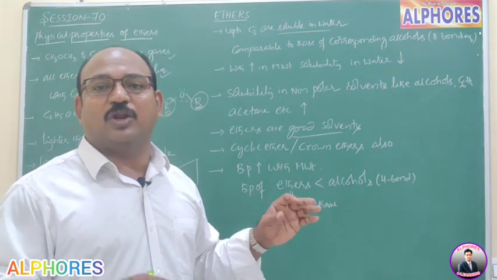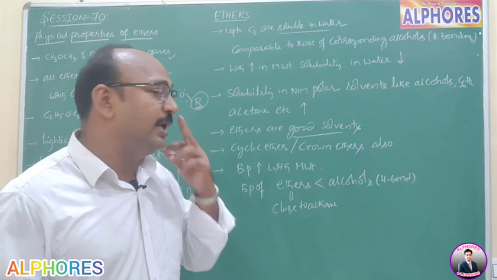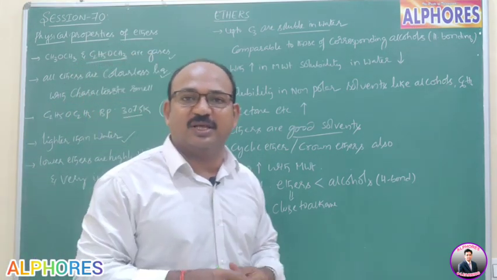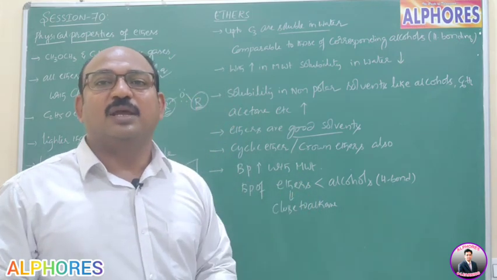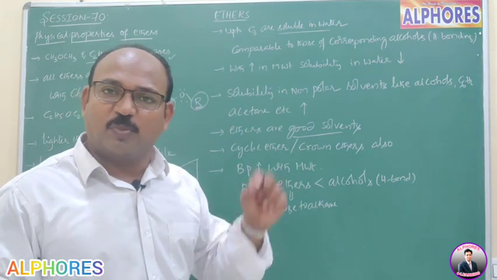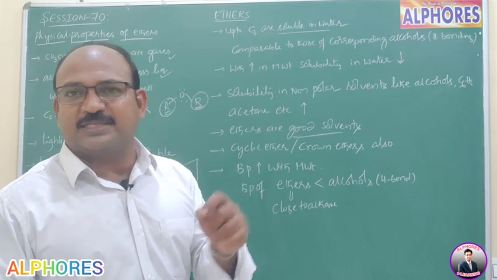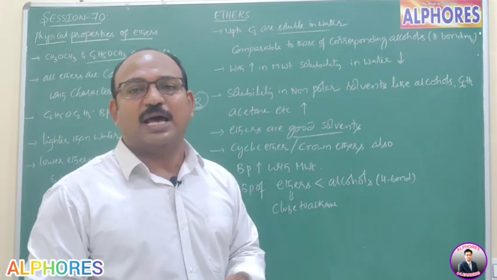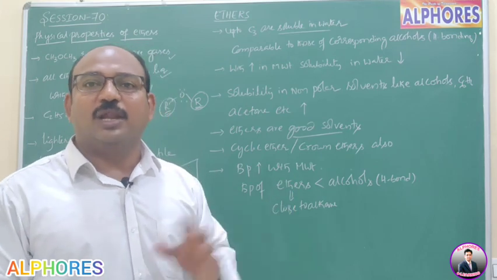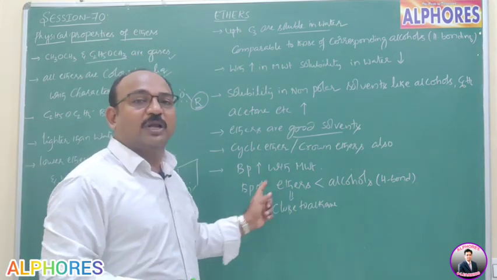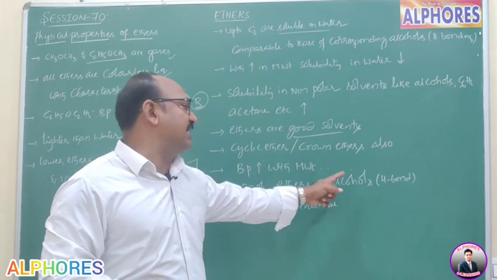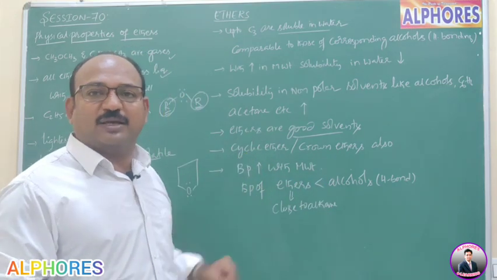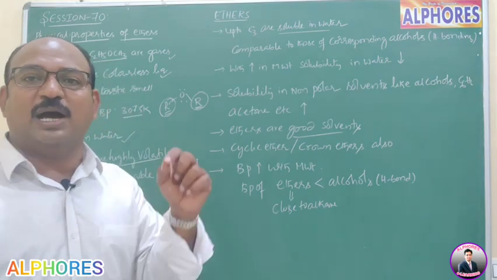And moreover, in the case of ethers, polarity is also less. They have a dipole moment, no doubt, but their polarity is less. Because of less polarity, van der Waals forces or dipole-dipole interactions are also less. Therefore, the boiling point of ethers is less than alcohols, and moreover, the boiling points of ethers are much closer to alkanes.